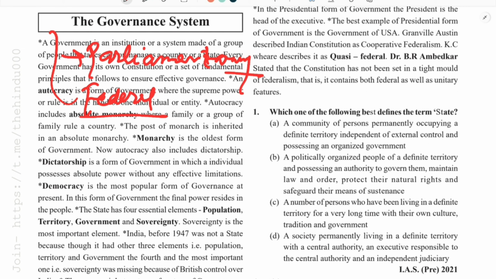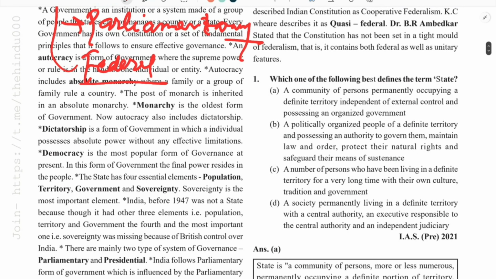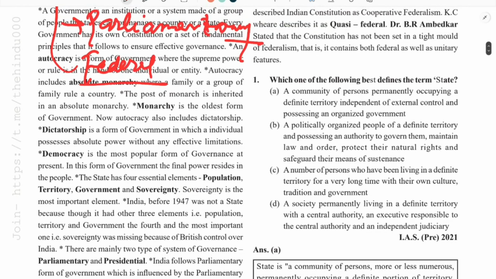In between we will discuss some other concepts also as the questions come. So not wasting much time, we are coming to the first question.